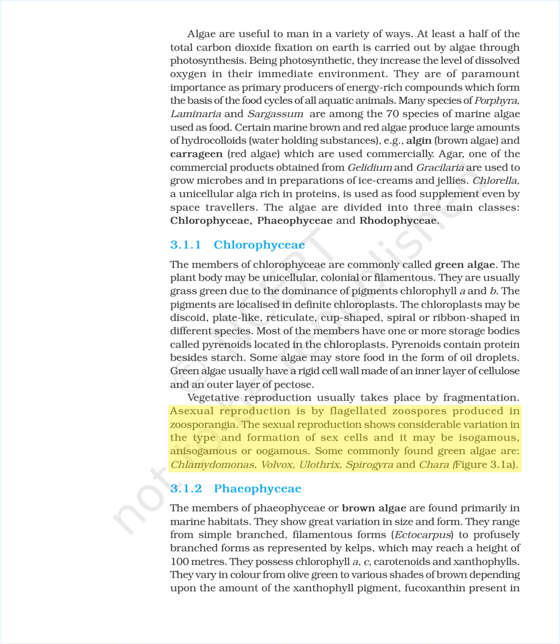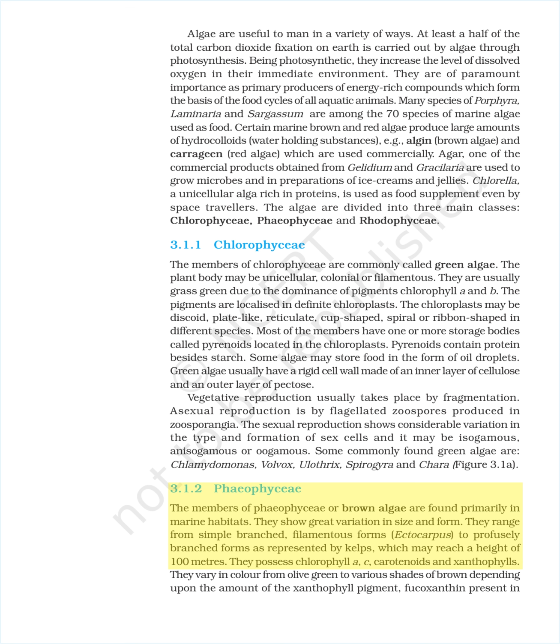Asexual reproduction is by flagellated zoospores produced in zoosporangia. The sexual reproduction shows considerable variation in the type and formation of sex cells, and it may be isogamous, anisogamous, or oogamous. Some commonly found green algae are Chlamydomonas, Volvox, Ulothrix, Spirogyra, and Chara, figure 3.1a.